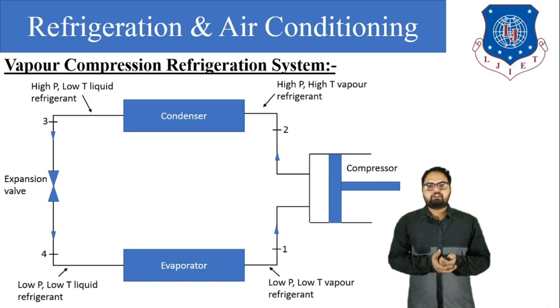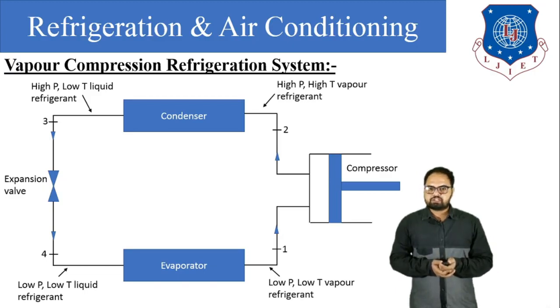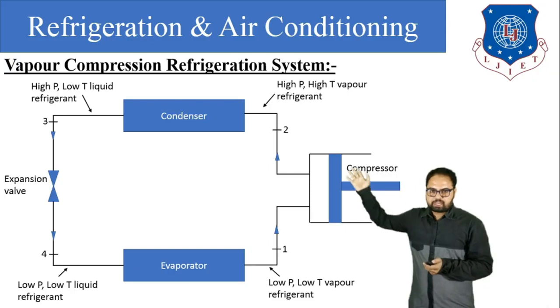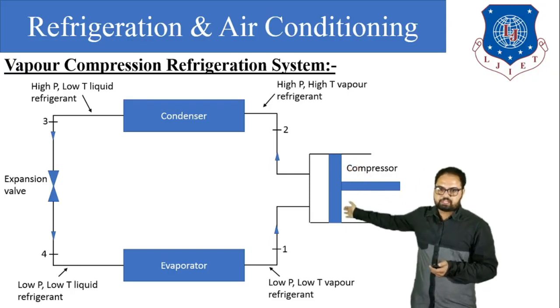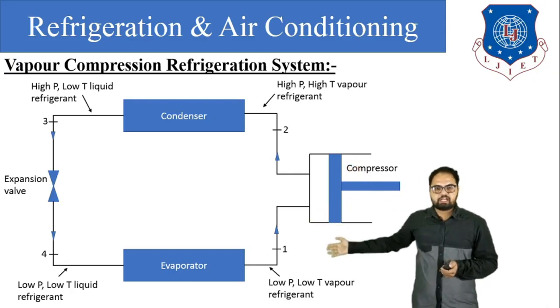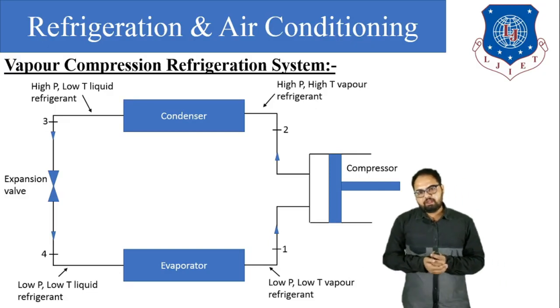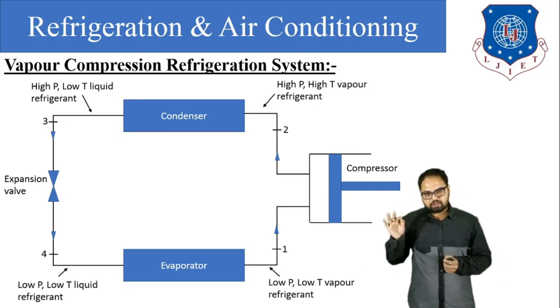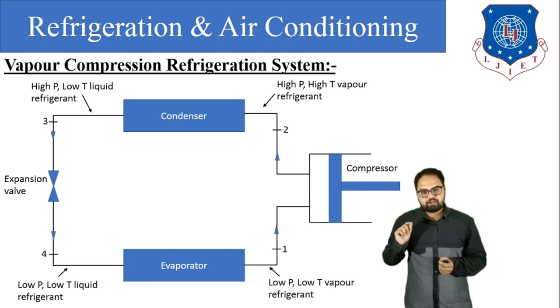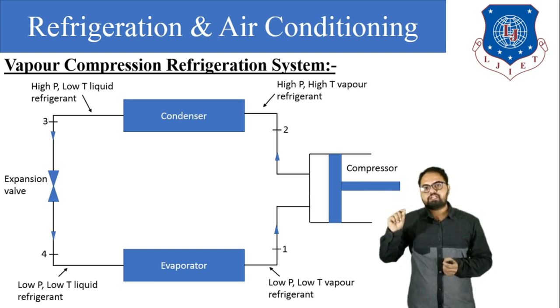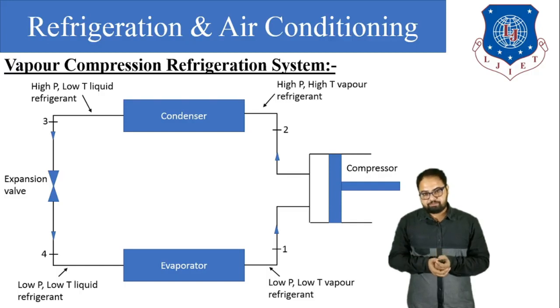So let's start the vapor compression refrigeration system. It mainly consists of four components. The first is the compressor, second is the condenser, third is the expansion device, and the last one is the evaporator. Compressor, condenser, expansion device and evaporator. We will understand the function of each and every component one by one. The first one is the compressor.